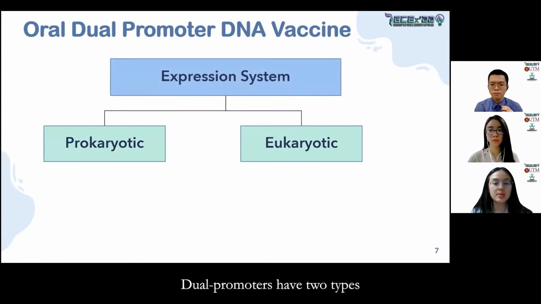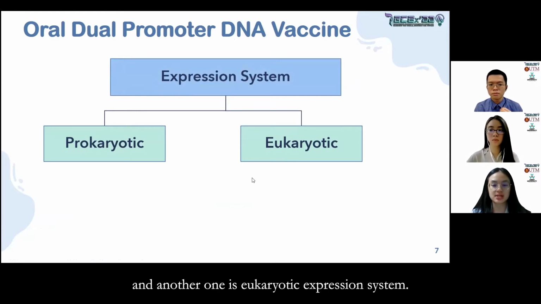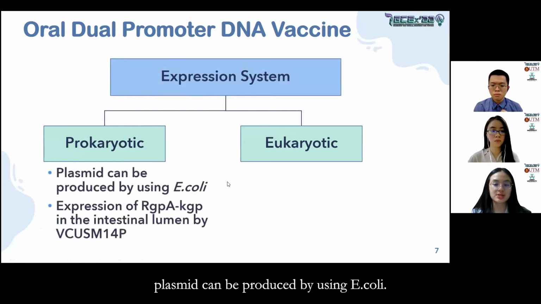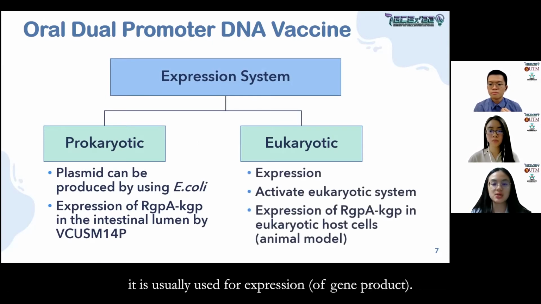Now I would like to explain how the dual promoters work. Dual promoters have two types of expression system. One is prokaryotic expression system and another one is eukaryotic expression system. In the prokaryotic expression system, plasmid can be produced by using E. coli. In the eukaryotic expression system, it is usually used for expression.